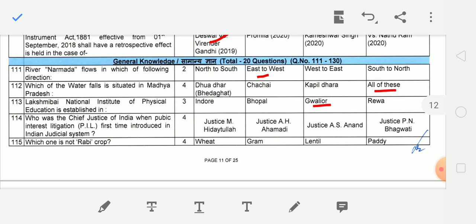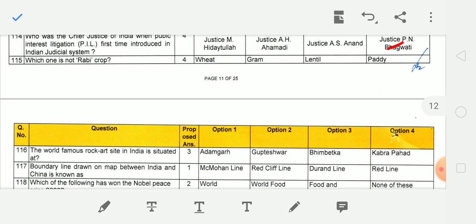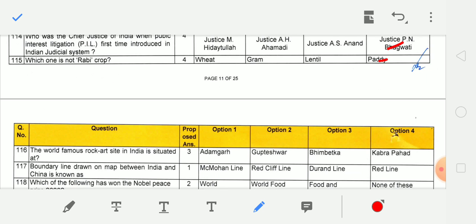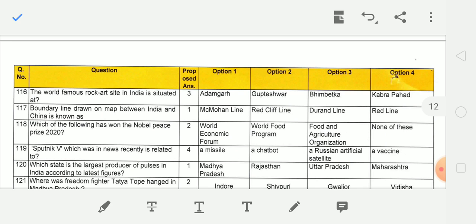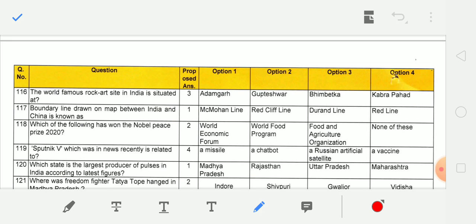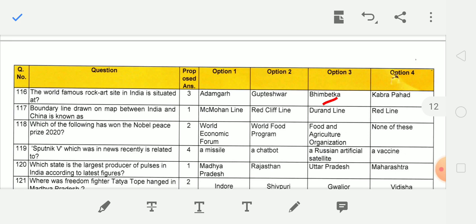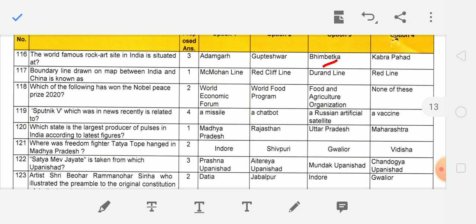Who was the Chief Justice of India when public interest litigation first time introduced in Indian judicial system? Justice P.N. Bhagwati. Which one is not a Rabi crop? Paddy. Next question. The world famous rock art site in India is situated at Bhimbetka. Next question. Boundary line drawn on map between India and China is known as